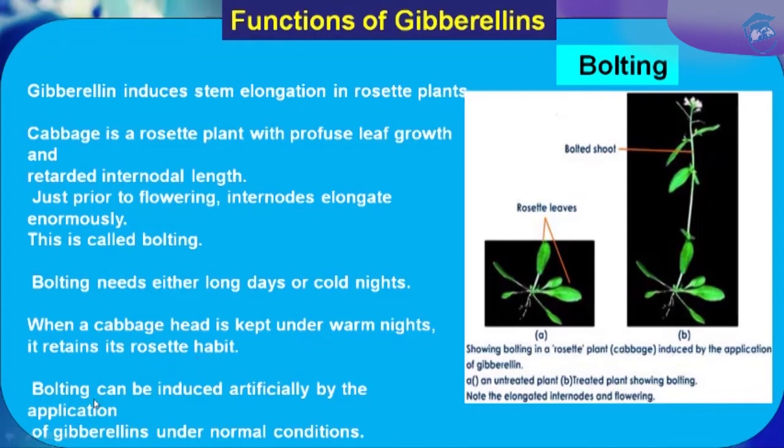Bolting, that means internode elongation, can be induced artificially by the application of gibberellins under normal conditions. So this is the rosette habit, showing bolting in a rosette plant, that is cabbage, induced by the application of gibberellin. And this is the plant treated with gibberellin that shows bolting, that means elongated internodes and flowering. This is the bolted shoot and these are the rosette leaves. So this is another crucial function of gibberellin, that is bolting.